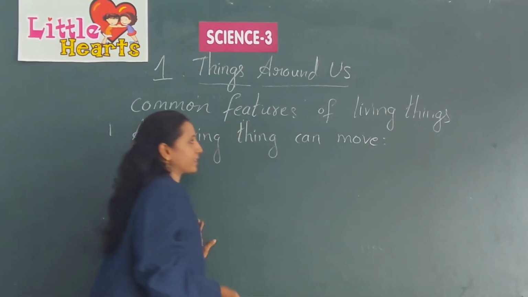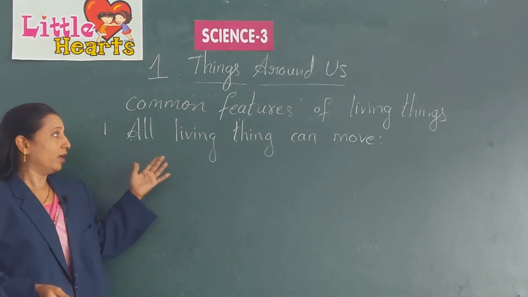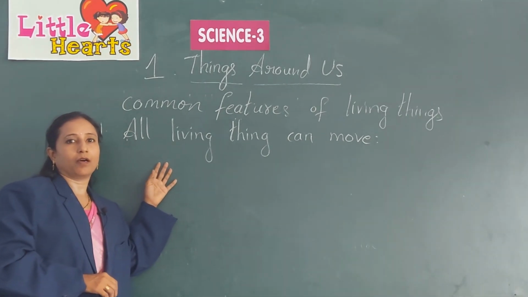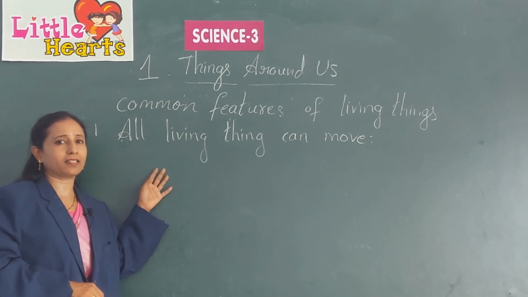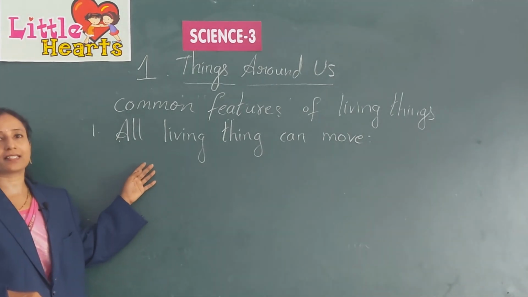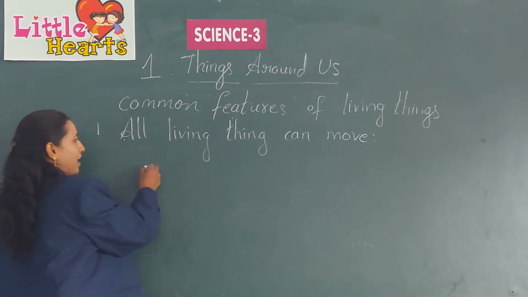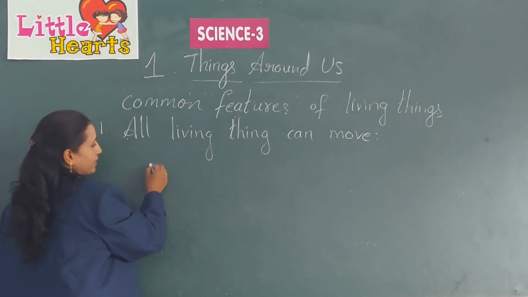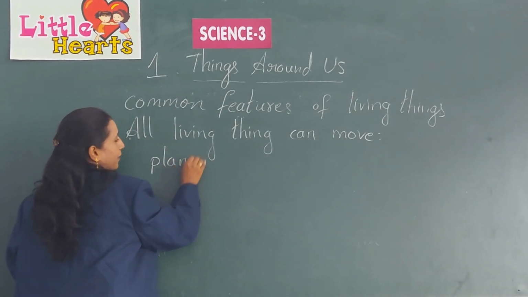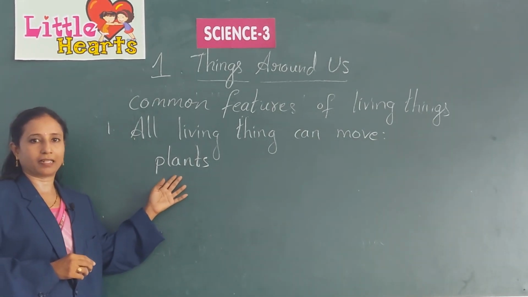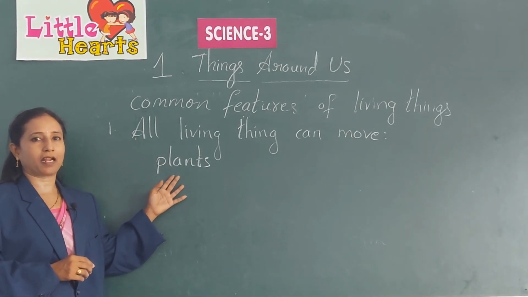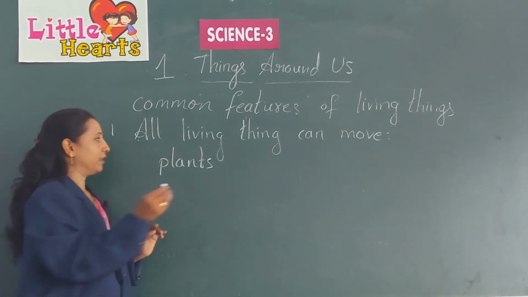When you take an example of plants, animals and human beings, all the living things can move except plants. But plants are also living things. But then how do these plants show their movement?